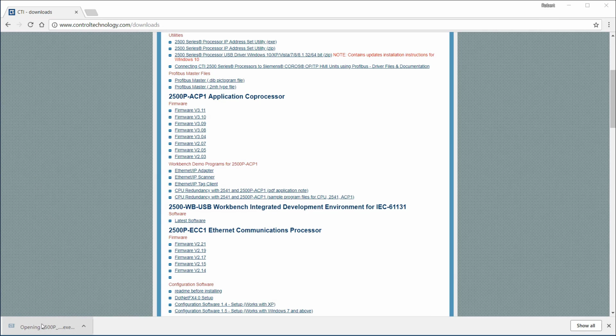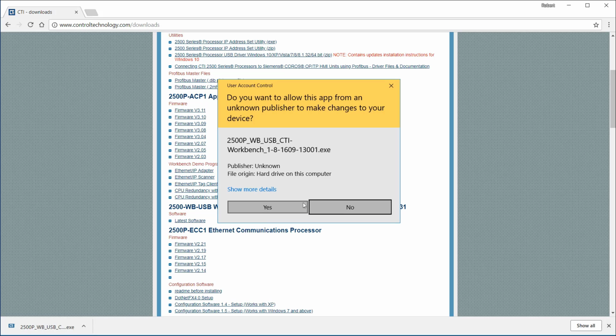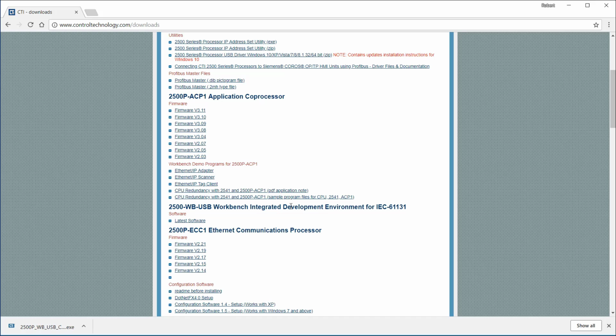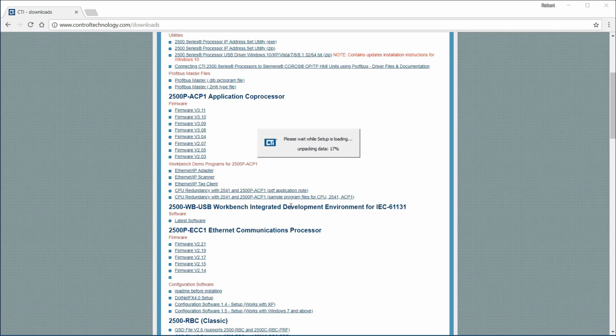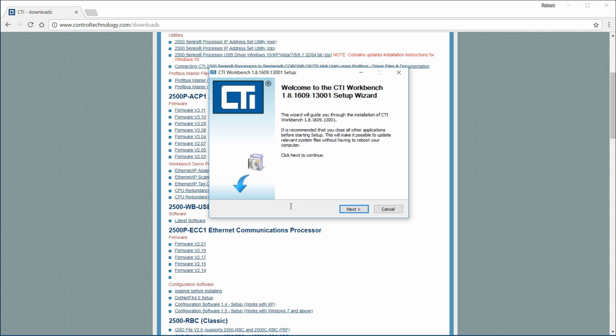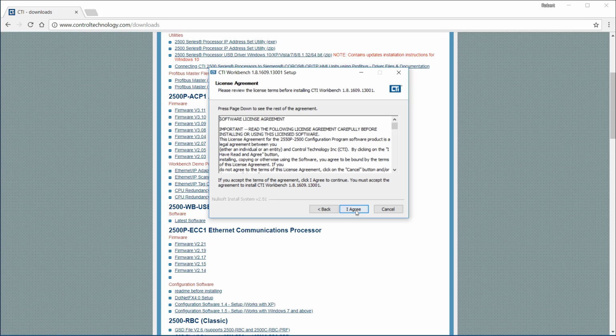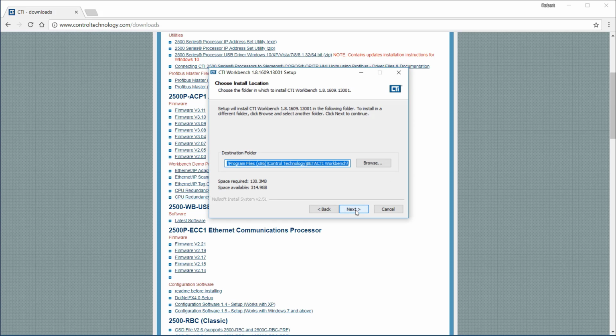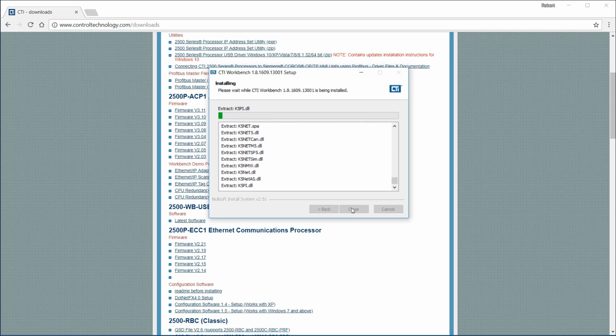Click the downloaded file to start the installation. The installer will unpack and start the installation. Click Next to begin. Read and accept the license agreement. Choose the program and data installation locations.